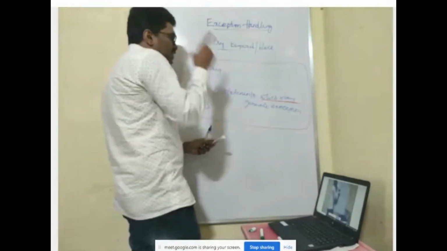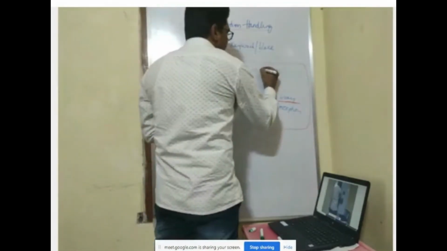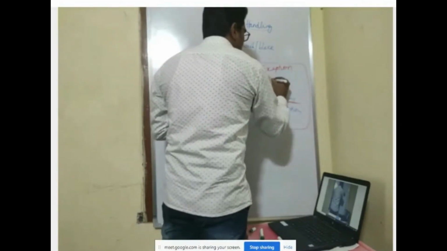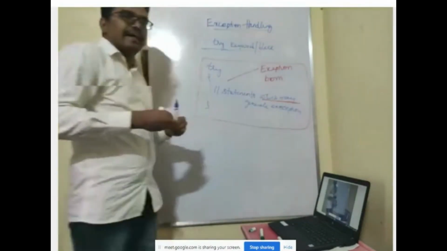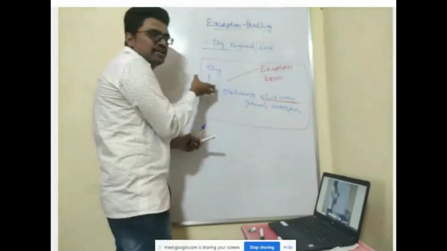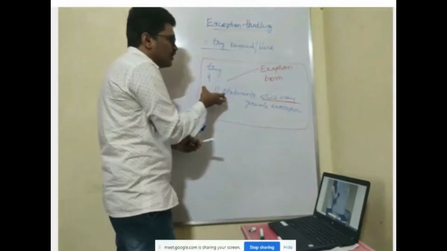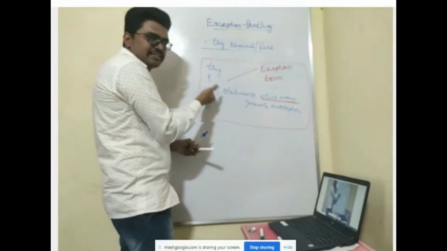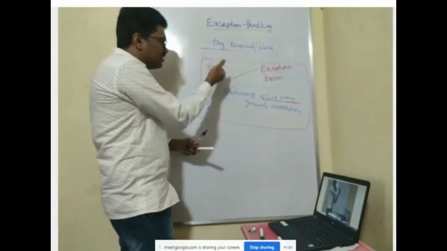The try block is the place where an exception is born. An exception is generated inside of the try block. So the try block is also called the exception generator. Inside of the try block only you are going to get an exception. Is that right? So that is the try block.